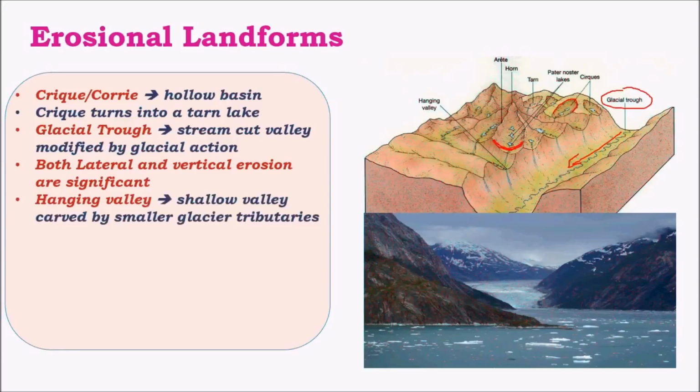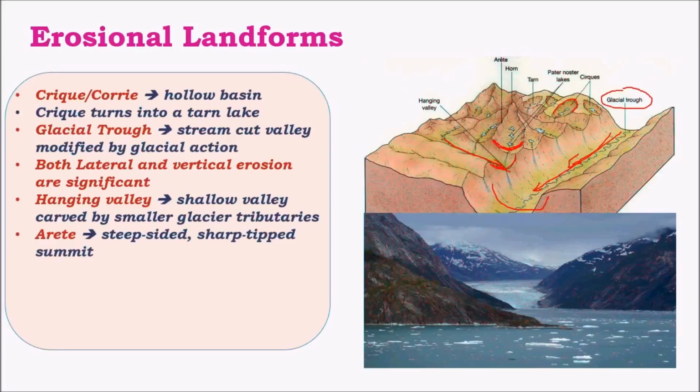And hanging valleys are simply valleys which are present for smaller tributaries. This is the valley of the major tributary, which is the extended U-shaped one, whereas the other one is also in the shape of a U, but it is at a higher terrain compared to the glacial trough. Hence, this is called a hanging valley.